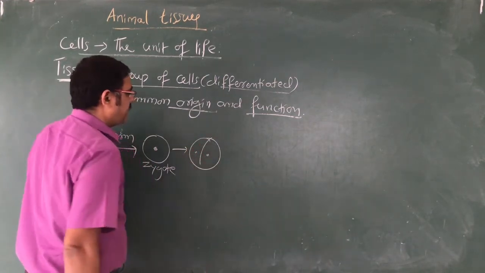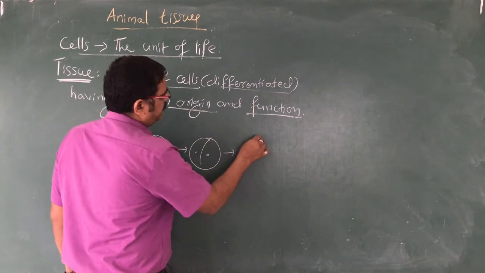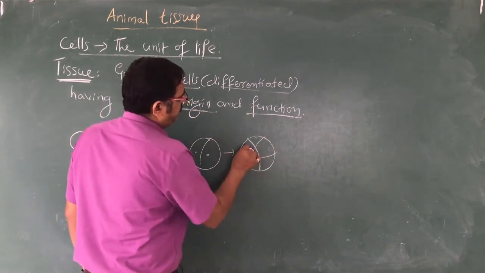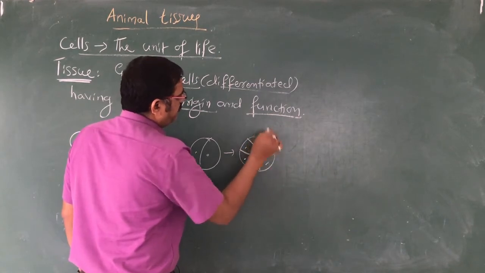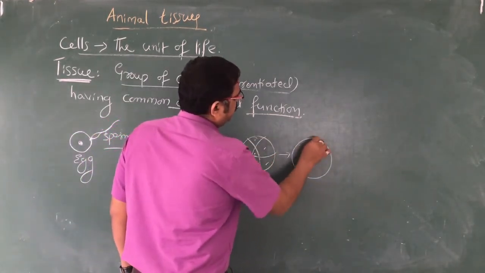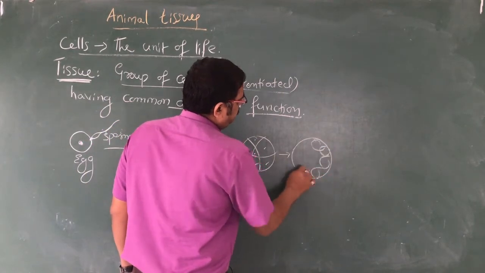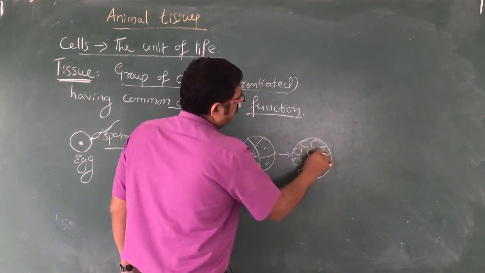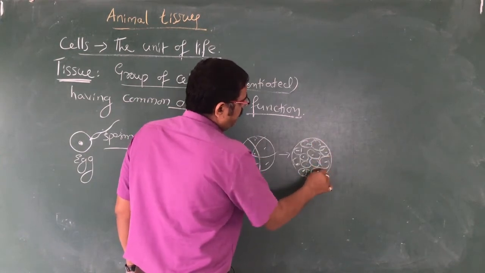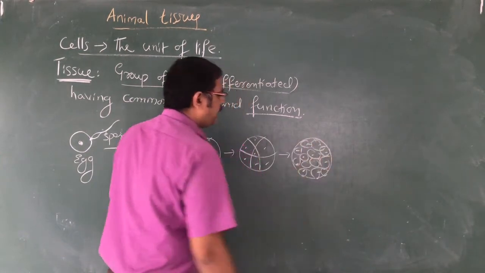It becomes a 2-cell stage, then 4-cell, 4 to 8-cell, and so on as the number of cells divides. Ultimately it becomes a multicellular structure, because I am going to tell you how tissues have developed.